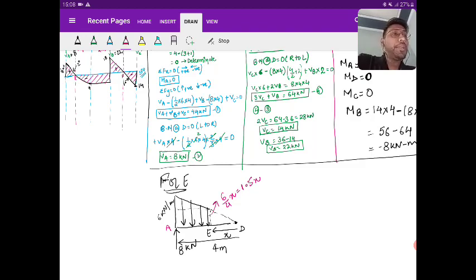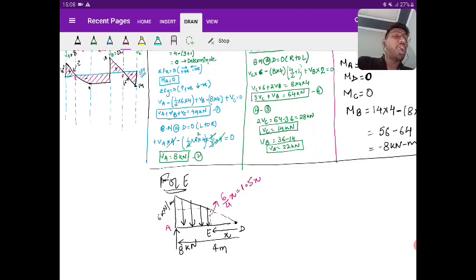Any doubt in this part? If yes, please ask. We are not in a hurry to solve this. If not completed today, SFD and BMD will be completed tomorrow. That's not a problem, but you should understand. Is it clear?